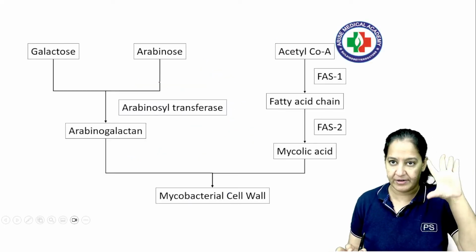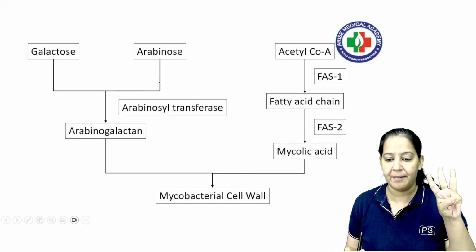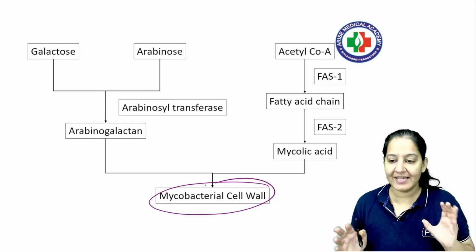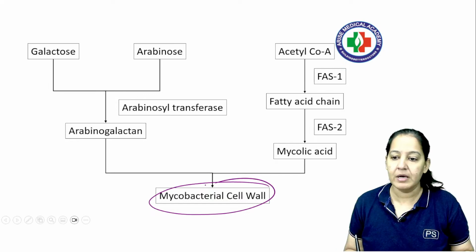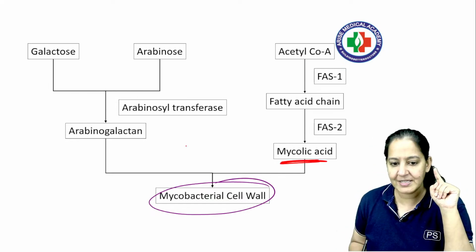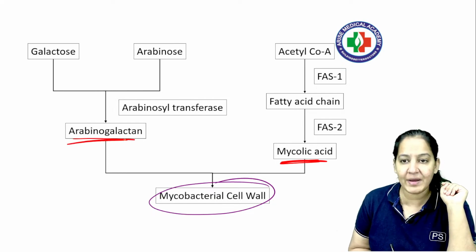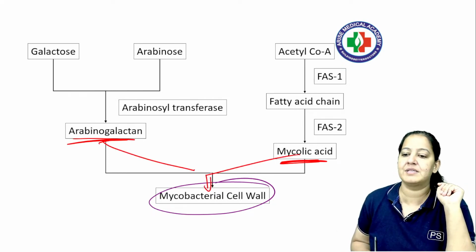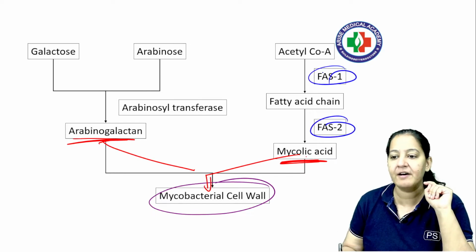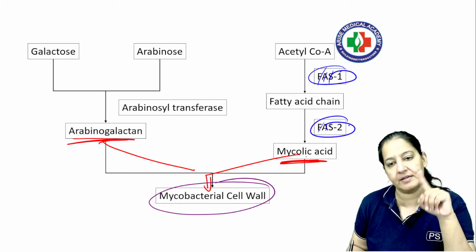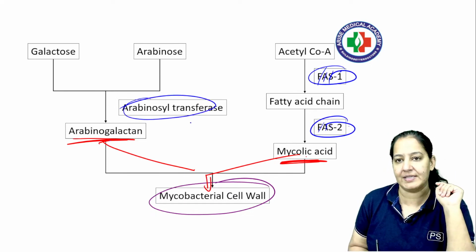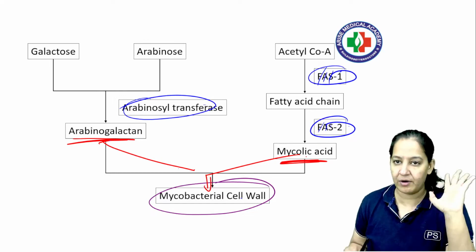So out of the 5 drugs, 3 of them inhibit mycolic acid synthesis. How is mycolic acid formed? So for mycolic acid to form, 3 enzymes are required, right? Mycolic acid and arabinogalactan, they two combine together and form the cell wall. Mycolic acid synthesis requires FAS1 and FAS2 enzyme, fatty acid synthetase 1 and fatty acid synthetase 2, and arabinogalactan requires arabinosyl transferase enzyme. If these 3 enzymes are present, the cell wall will form, right?